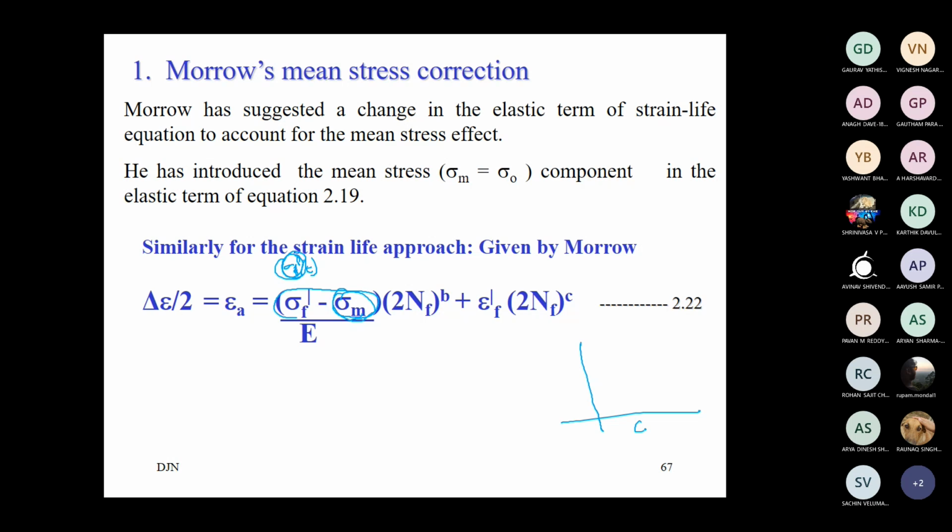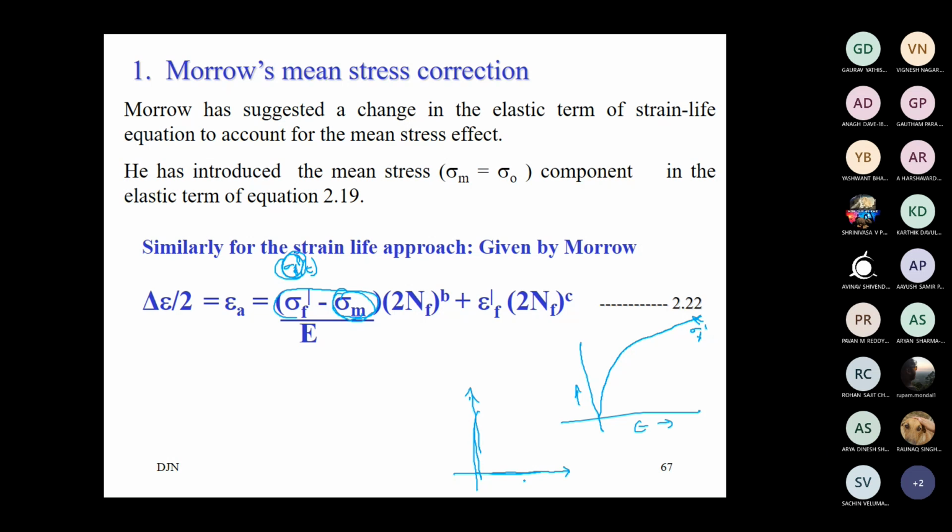When you start to load a material, you say this is the true fracture strength, sigma f dash. Now take one more material which is already pre-stressed.